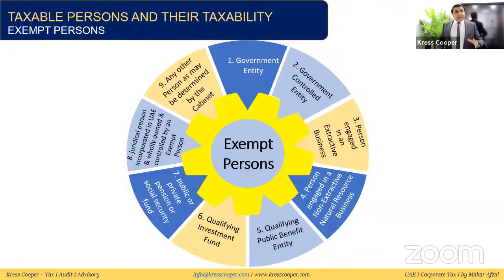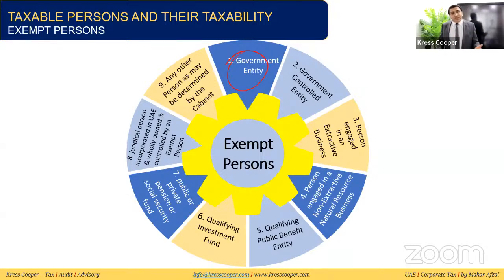Exempt person, we discussed that there are three different types of person. It can be an exempt person, it can be an out of scope person, it can be a taxable person. We have already discussed the taxable person in detail. Now, these are the exempt persons. Any government entity of UAE, if the government entity is not doing any business, this entity will be an exempt entity. If the entity is doing any business, then we need to look into how much they are earning from the business, how much they are earning from the government, basically what the objective of the entity is.